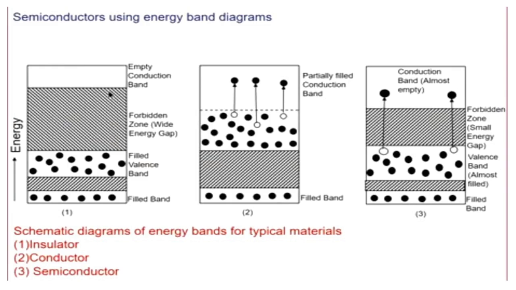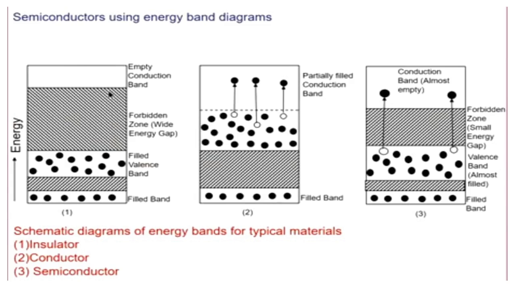in the case of an insulator as shown in the diagram, the valence band is filled. See, filled valence band but the forbidden gap is wide. See that the forbidden band is wide in that insulator.